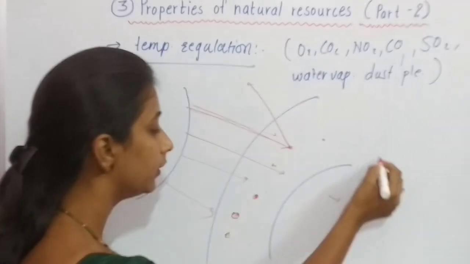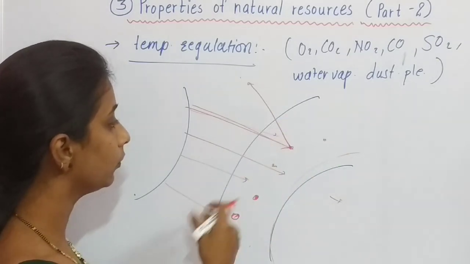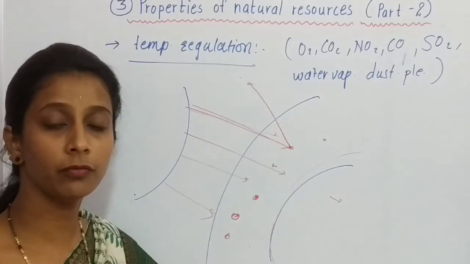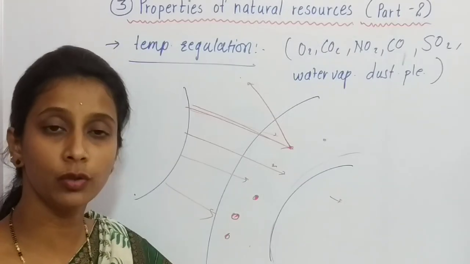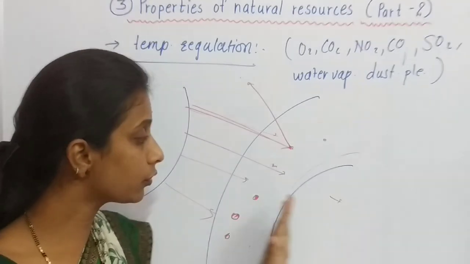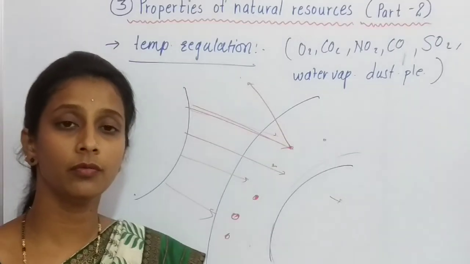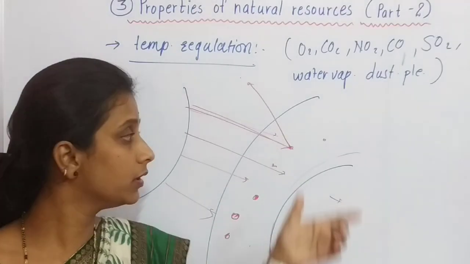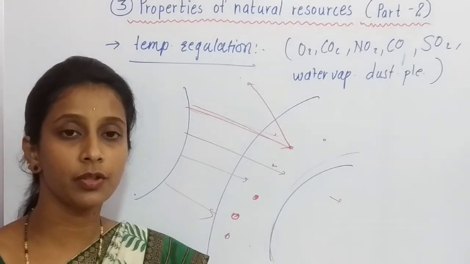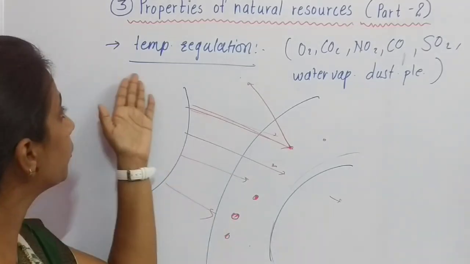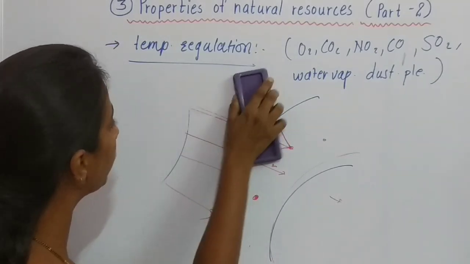So in this way, the earth's surface gets warm, and the excess amount of heat which was present here is held by different gas molecules. So in this way, the temperature on earth is maintained. It also helps to maintain the temperature on earth. It means the atmosphere regulates the temperature on the earth's surface, and this is another property, that is thermal regulation.